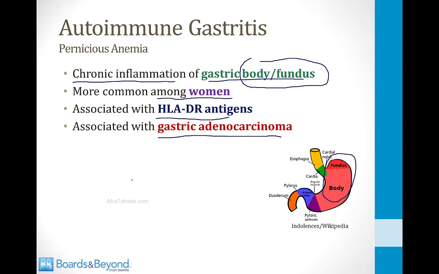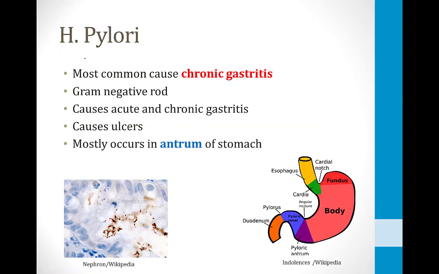We'll talk about this in a minute, but the chronic inflammation from this disorder can lead to stomach cancer. Now let's talk about the type B form of chronic gastritis, and that is the type caused by the bacteria Helicobacter pylori. H. pylori is the most common cause of chronic gastritis. This is far more common than the autoimmune type.